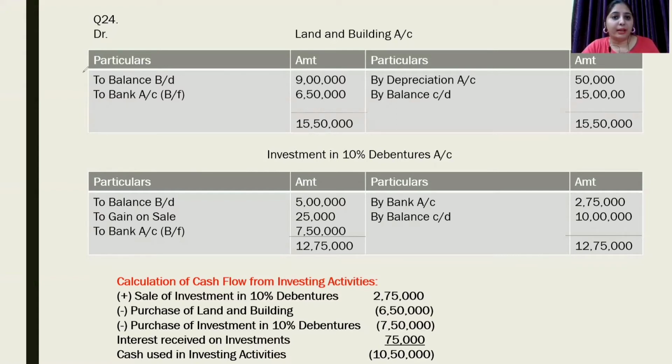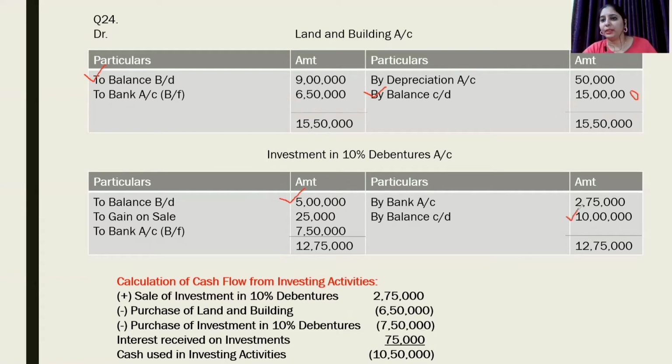Opening balance of land and building is 9 lakh. Closing balance of land and building is 15 lakh. Similarly, opening balance of investment is 5 lakh and closing balance is 10 lakh.